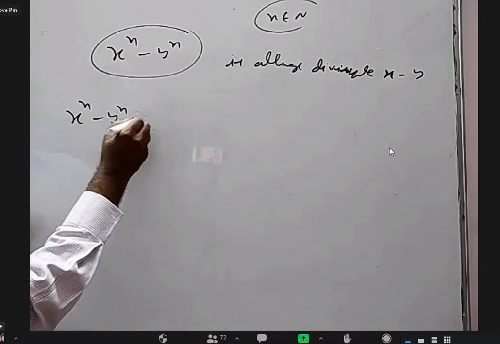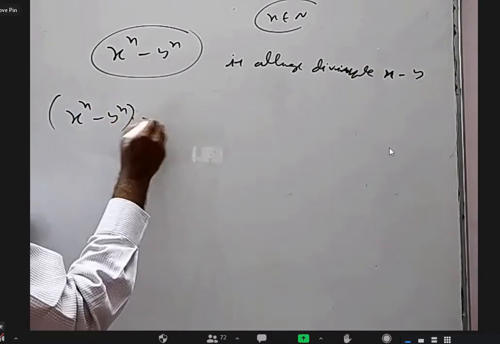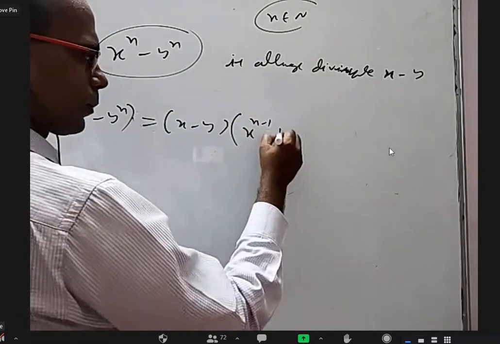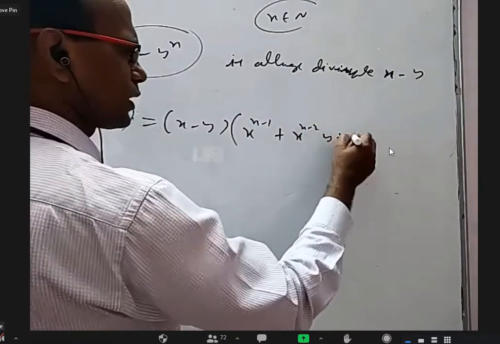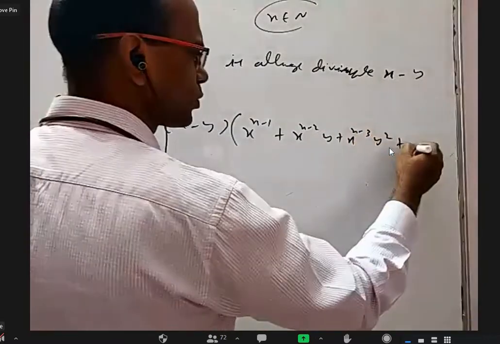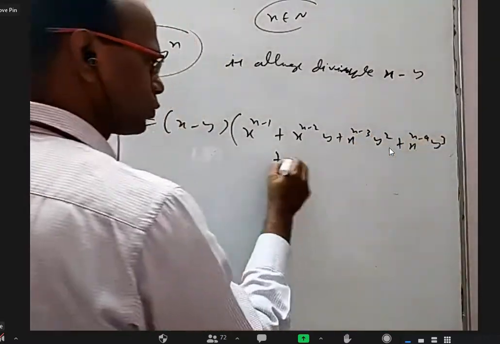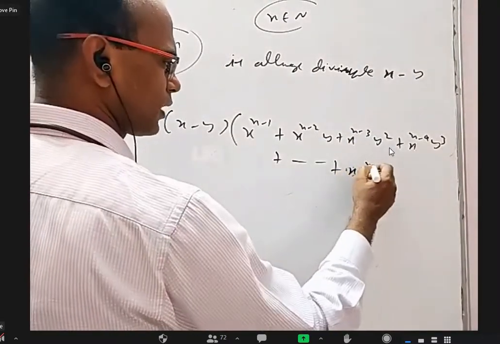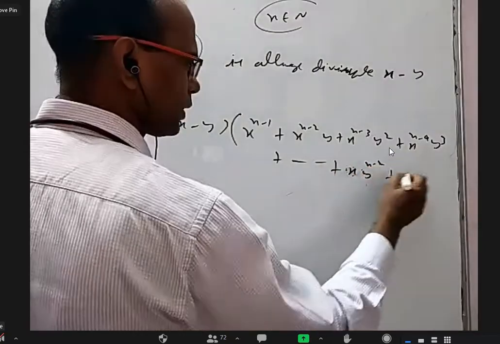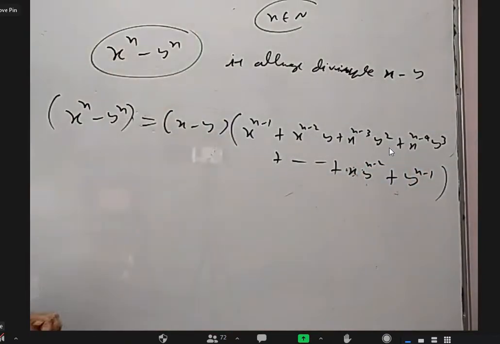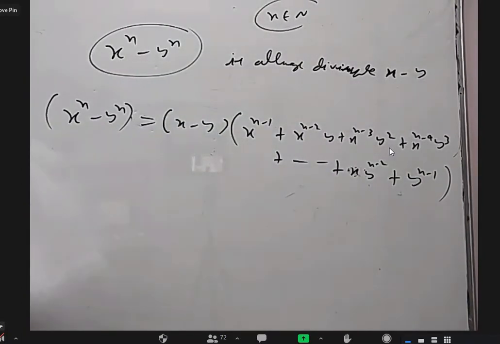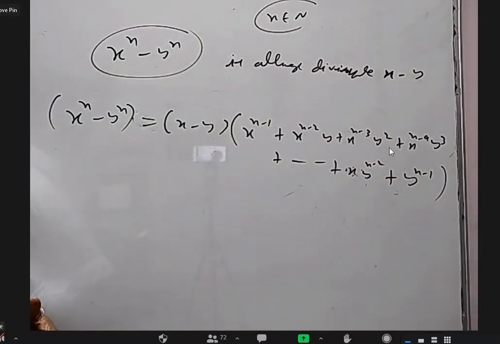x power n minus y power n, you can write as x minus y into x power n minus 1 plus x power n minus 2 into y plus x power n minus 3 into y square plus x power n minus 4 into y cube. At the last, you'll get x into y power n minus 2 plus y power n minus 1. Anybody knows that this can be written as this into this? Do you know this or you don't know? No, sir. Okay.